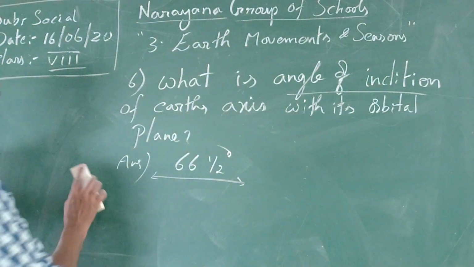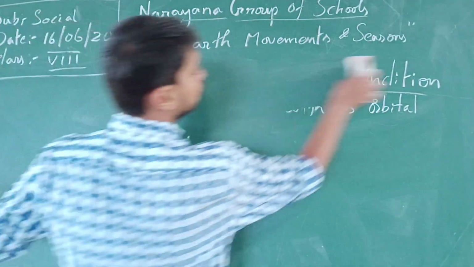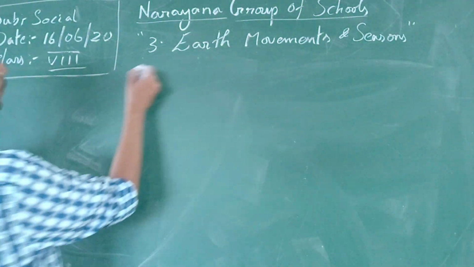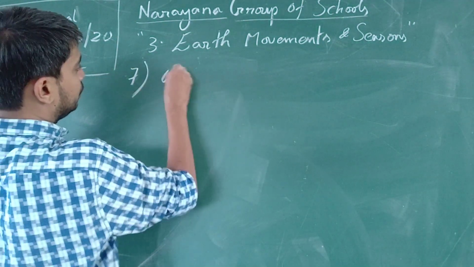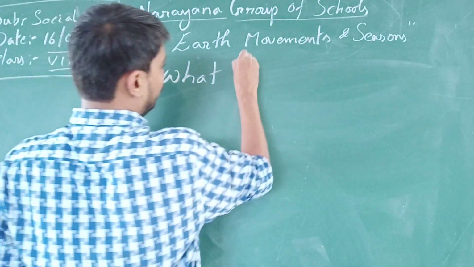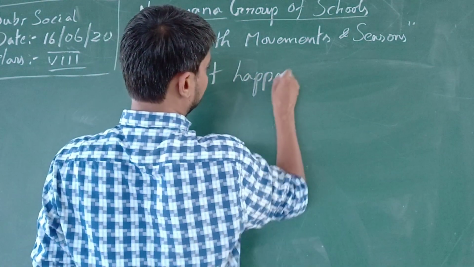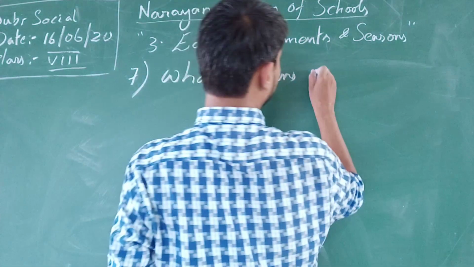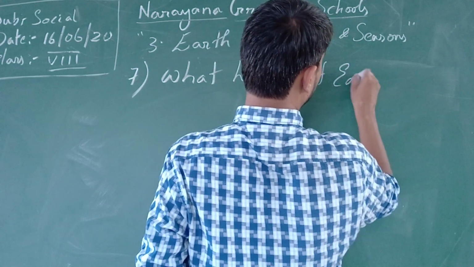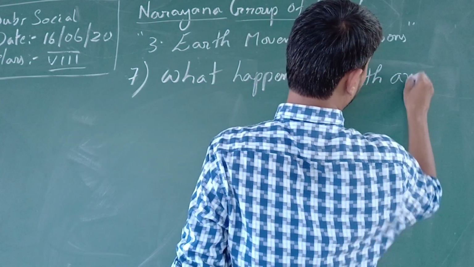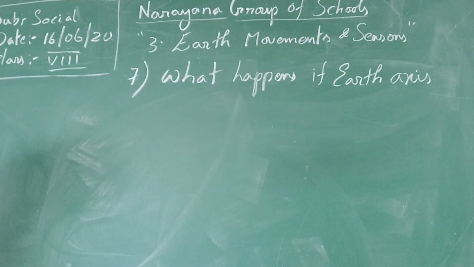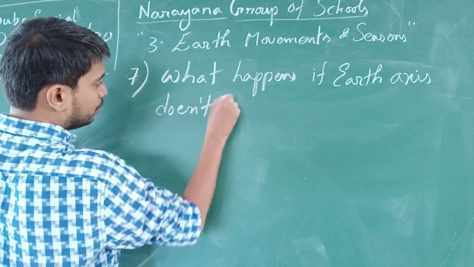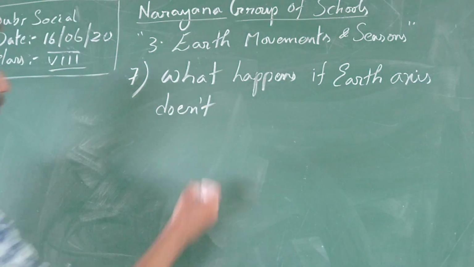We are moving to the last question, the seventh question. What happens if the Earth's axis doesn't tilt?